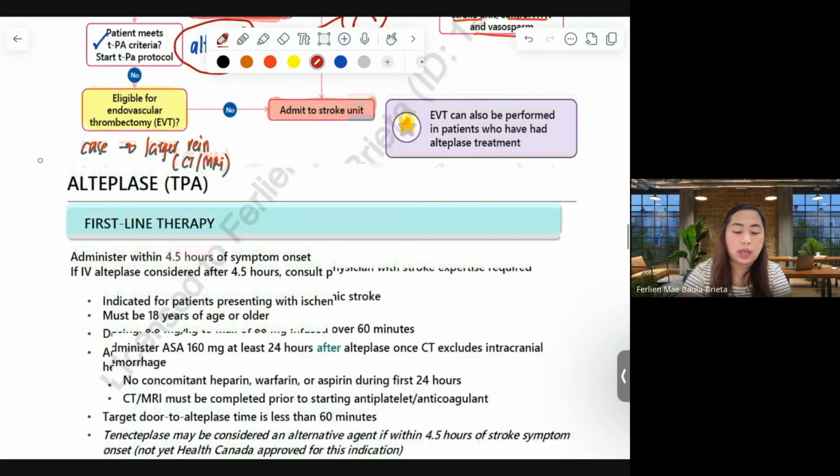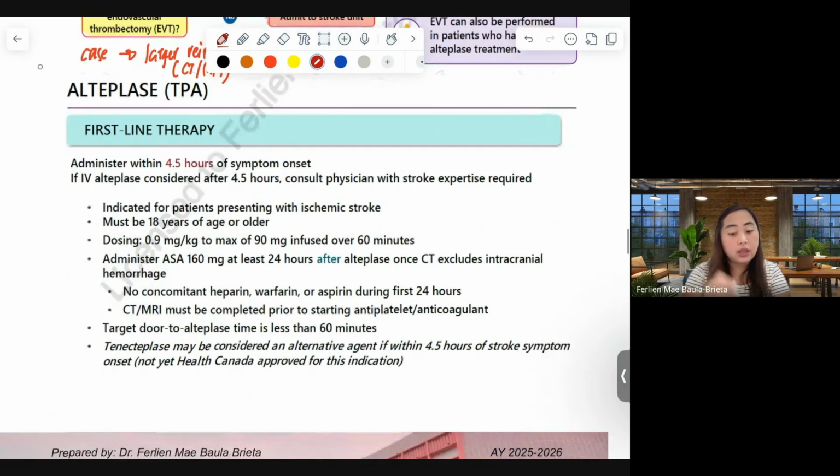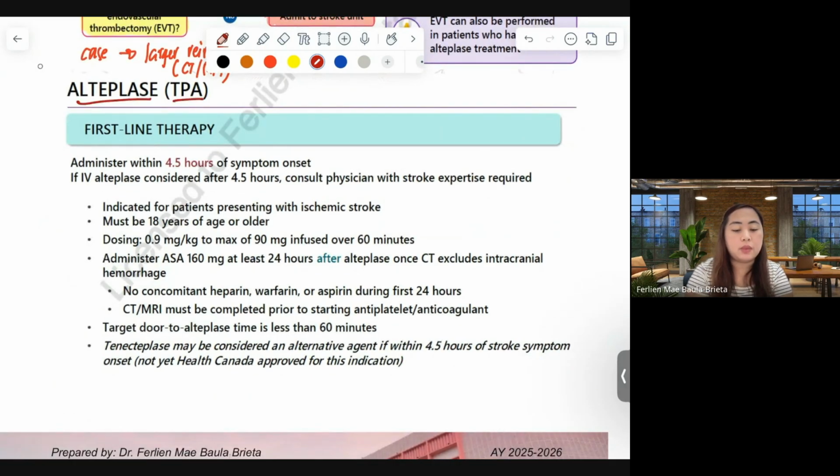So what is Alteplase? TPA or Alteplase is the first line therapy for patients with ischemic stroke. It has to be administered within 4.5 hours of symptom onset, that is the time to treatment.